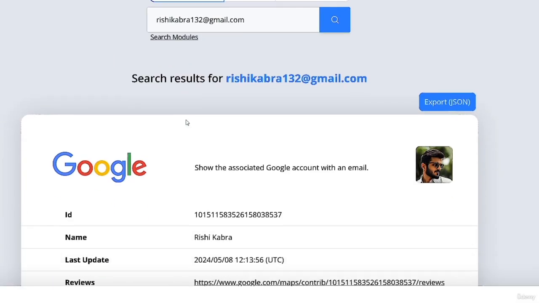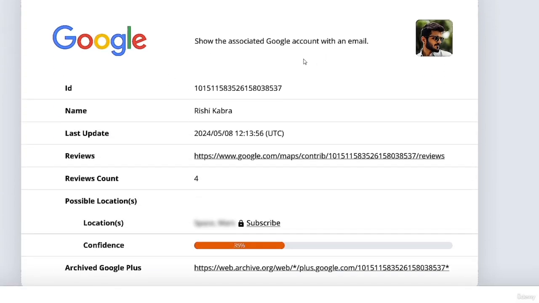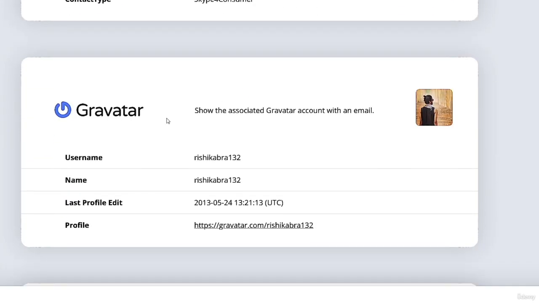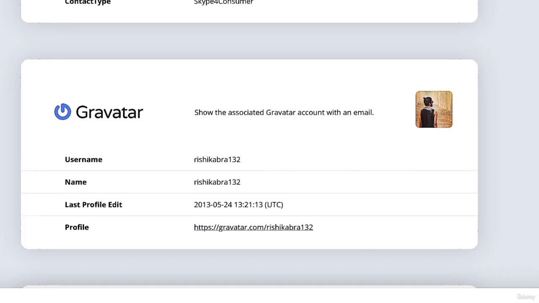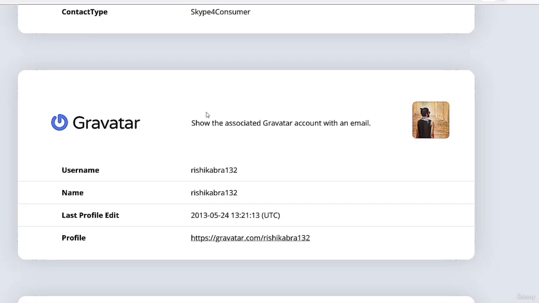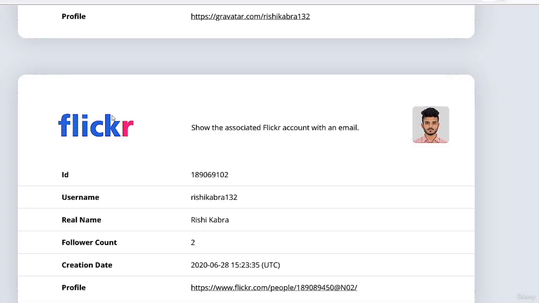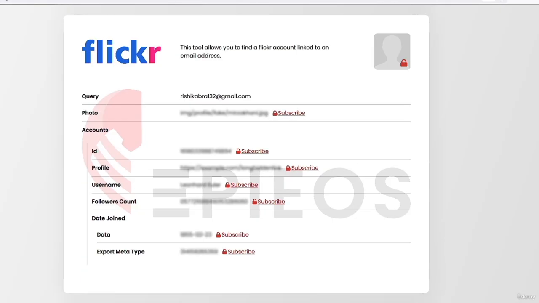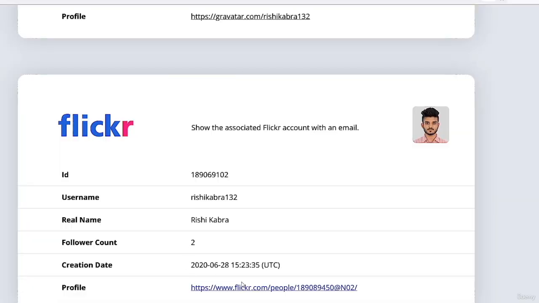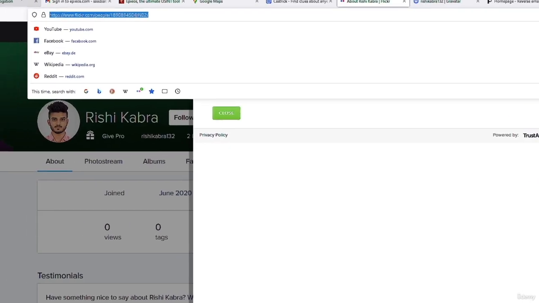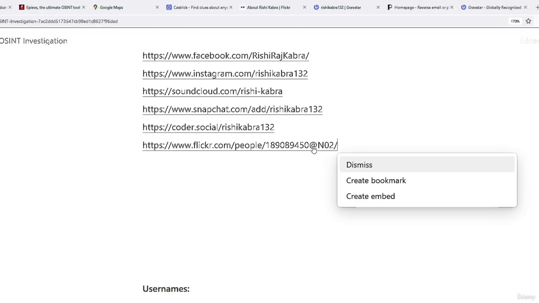And as you can see, we have got some information. We already seen this in Epios, and we have seen this as well. And here we can see his Gravatar account. So I can open the URL and see his profile picture. Now let me come back. We can see here his Flickr account, which was blurred in Epios, as you can see here. And here we can find it. I can open it, reject all, and then copy the URL and put it in my notes.